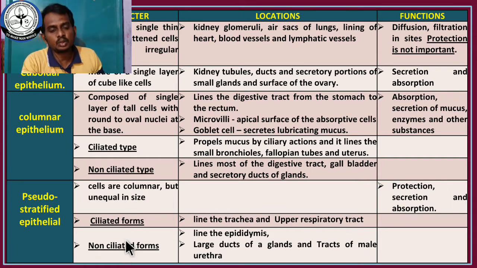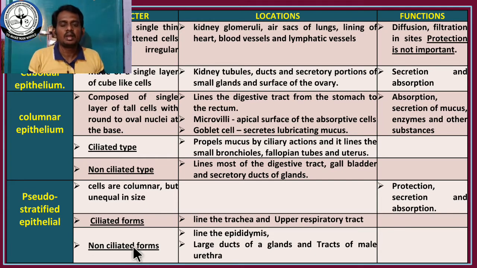Here also there are two forms. One is the ciliated form, another one is the non-ciliated form. If you find the ciliated form of columnar epithelial cells or pseudo-stratified cells, these cells are mostly present in the respiratory tract. சிலியா இருந்துச்சுனா அது எங்கே தான் இருக்கும் அப்படின்னா ரெஸ்பிரேட்டரி ட்ராக்டில் இருக்கும் அல்லது ஃபெல்லோபியன் டியூப்ல தான் இருக்கும். சரிங்களா? இப்போ சூடோஸ்ட்ராட்டிஃபைடில் சிலியேட்டட் ஃபார்ம் இருக்குது. எங்கே இருப்பாங்க? It is trachea and upper respiratory tract.